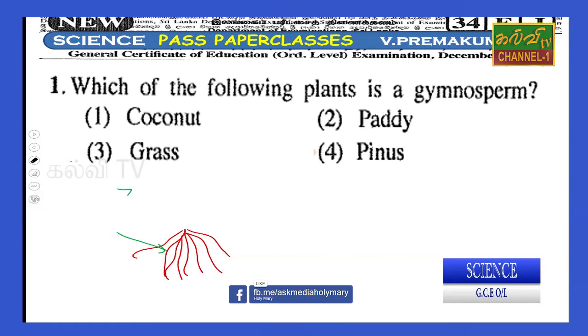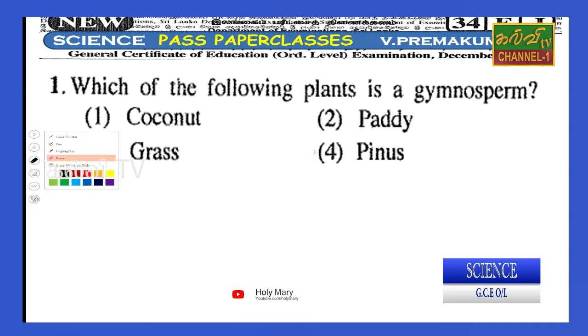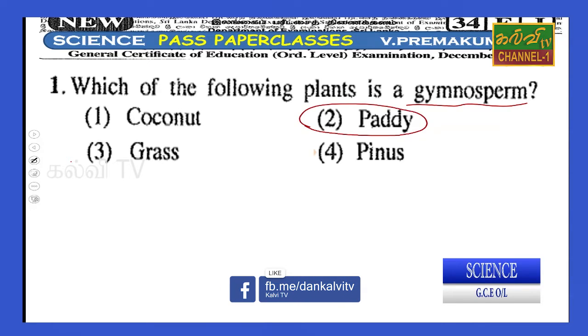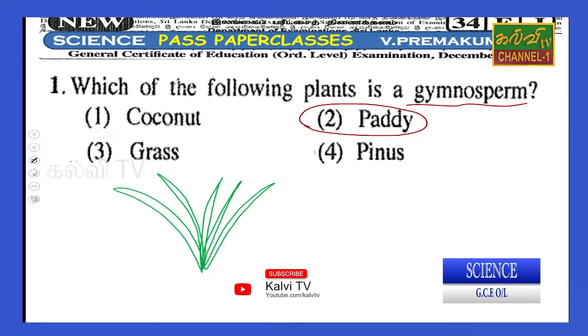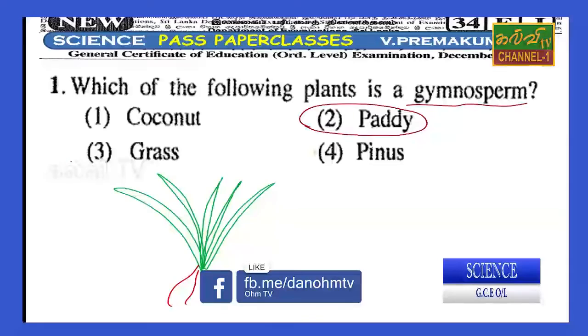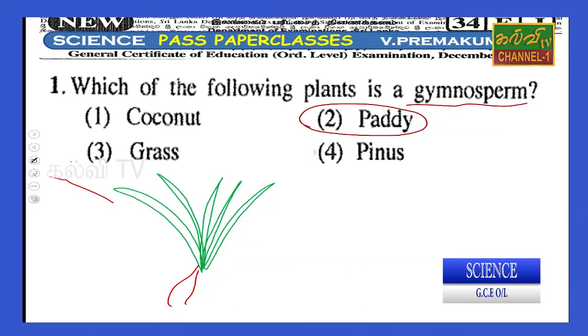But in this question they are asking what is a gymnosperm. Then the paddy you can also identify like grass, right? Paddy, like grass, shows a special root system, that is a fibrous root system. You can identify the parts of the plant, which are roots and leaves. Sometimes you can identify the flowers, right?